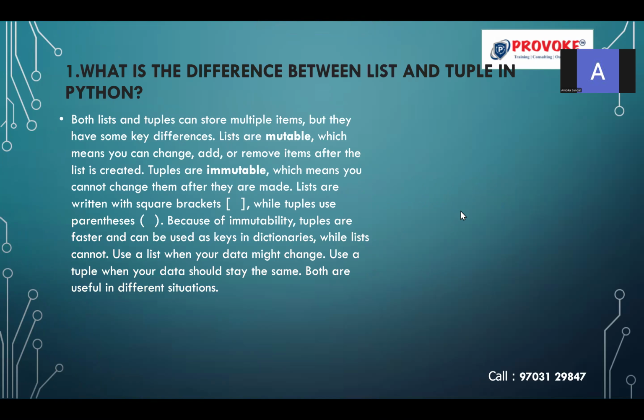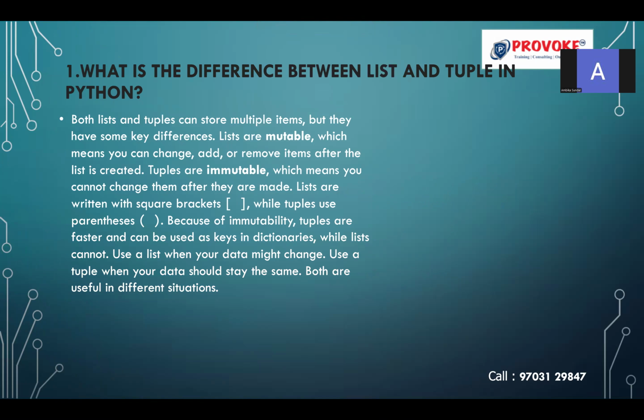What is the difference between the list and tuple in Python? The list and tuple are non-primitive data types in Python. There are two types of data types, primitive and non-primitive. In the primitive, we get string, integer, float, and boolean, whereas in the non-primitive, we get list, tuple, set, and dictionary. So this comes under the non-primitive data types.